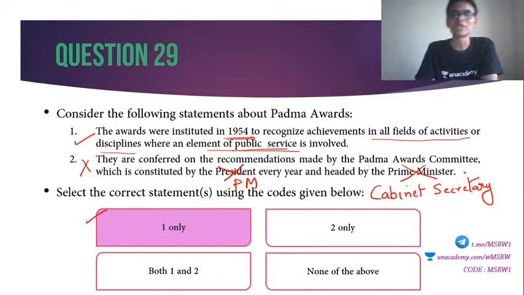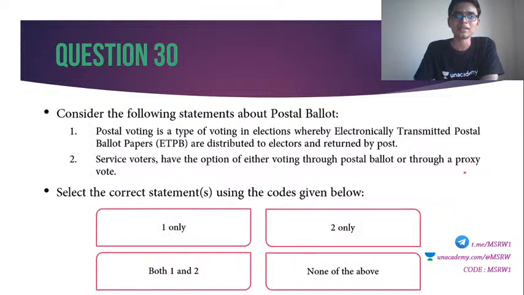Moving on to question number 30. I will end this session at 5:30. Okay, question number 30. Consider the following statements about postal ballot. 1. Postal voting is a type of voting in elections whereby electronically transmitted postal ballot papers are distributed to electors and returned by post. 2.